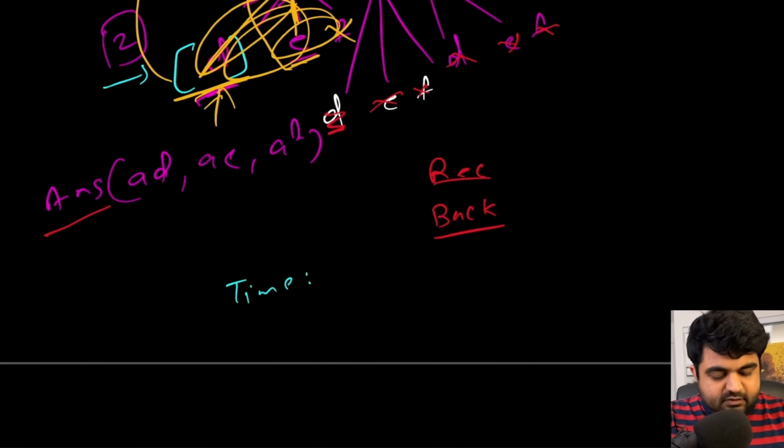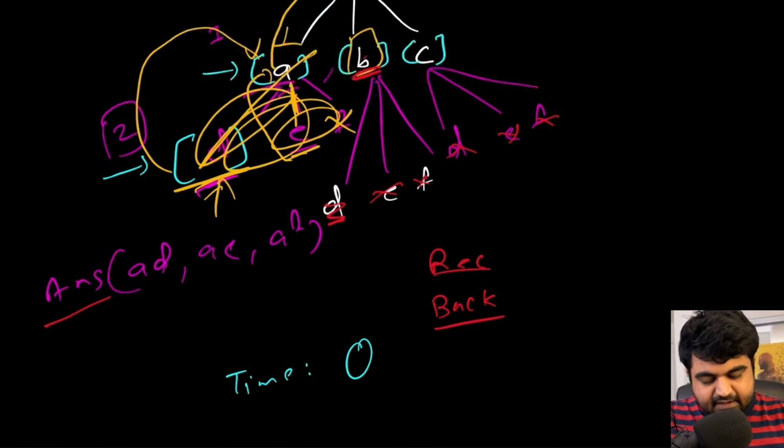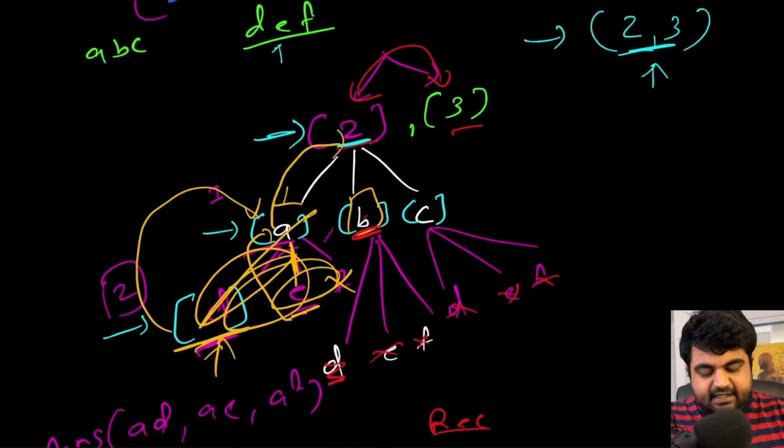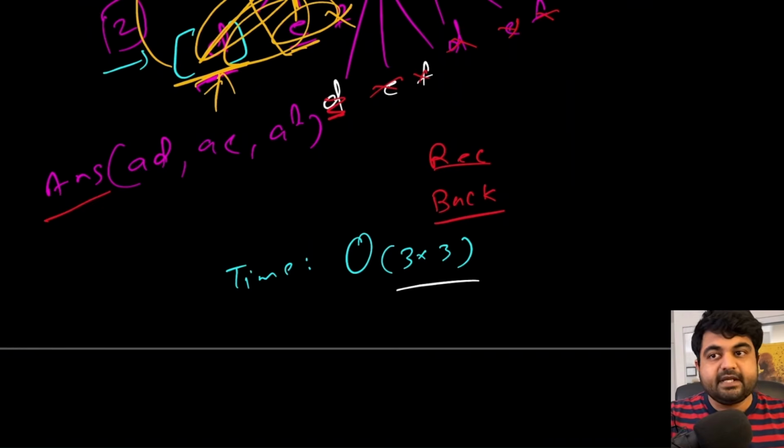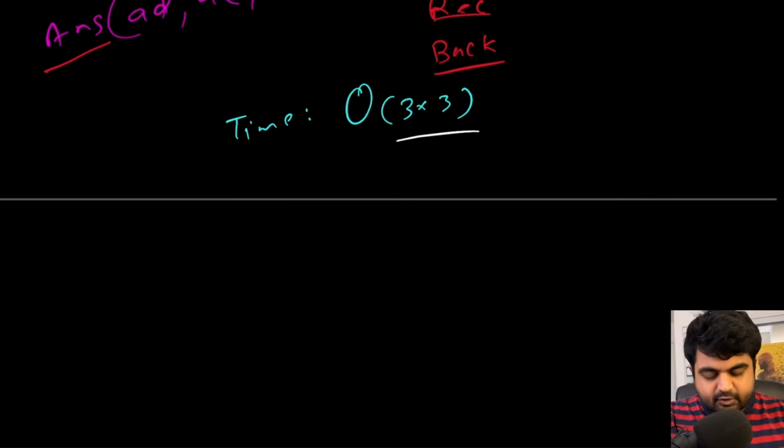The time complexity is only going to be the number of potential combinations that can be made, which means the number of characters that are given. So let's assume that this currently has 3 times 3, 6 characters. So whatever the value is, we need to do square of the number of given input for every single digit. So in total, it is going to be the number of combinations that are currently present. That is going to be the time complexity.